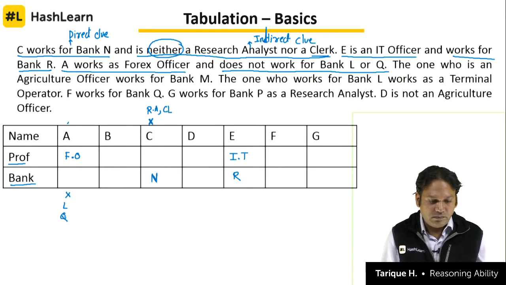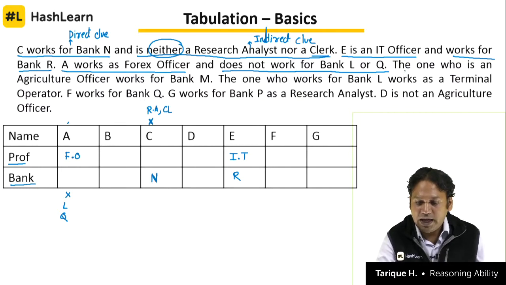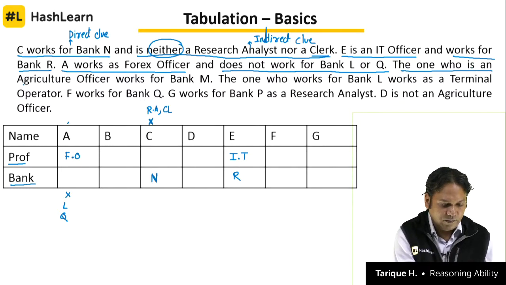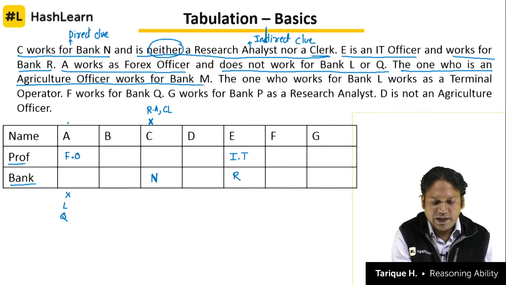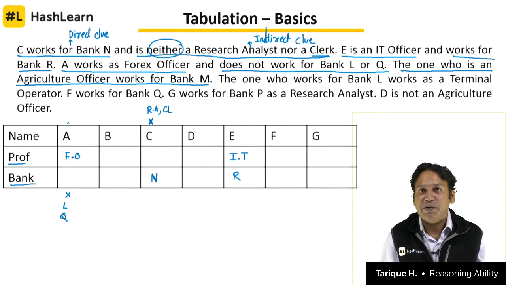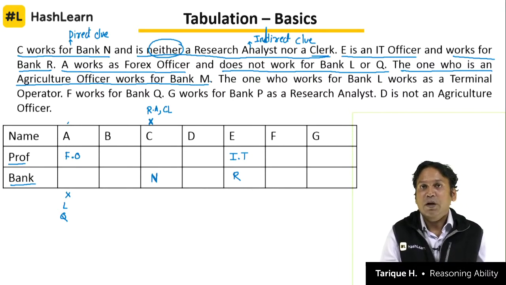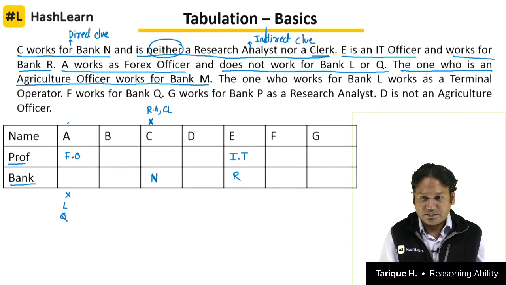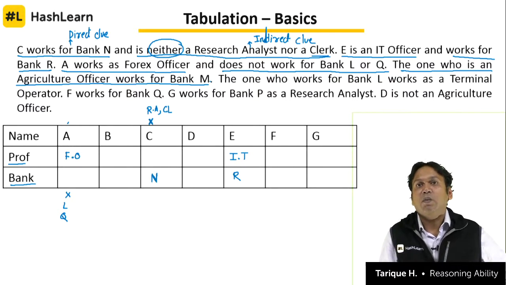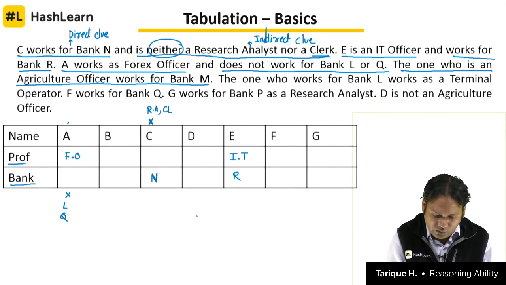Okay. The one who is an agriculture officer works for bank M. Now who is the agriculture officer? We don't know, it's an indirect clue. What we know is that the one who is an agriculture officer works for bank M. So what do we do with this? We say this is the agriculture officer and he works in bank M.